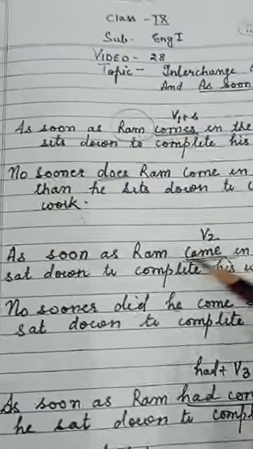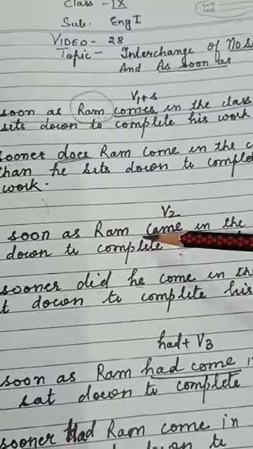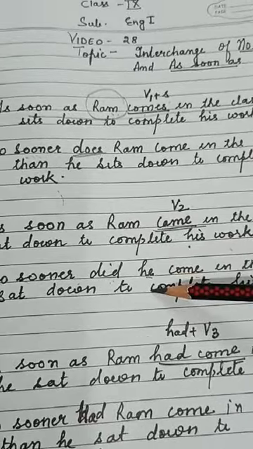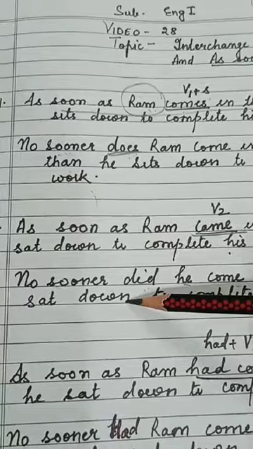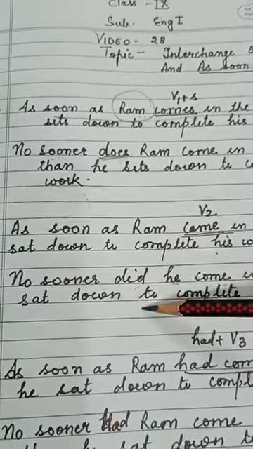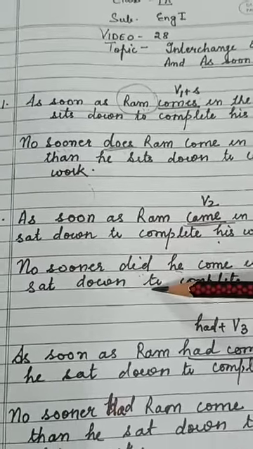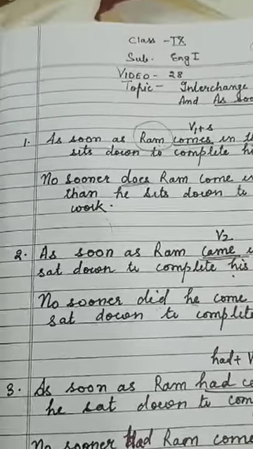Are you clear, children? If the sentence is in past tense, the next will also be in past. While changing one structure into another structure, the meaning should not be changed. The tense should not be changed. Clear?